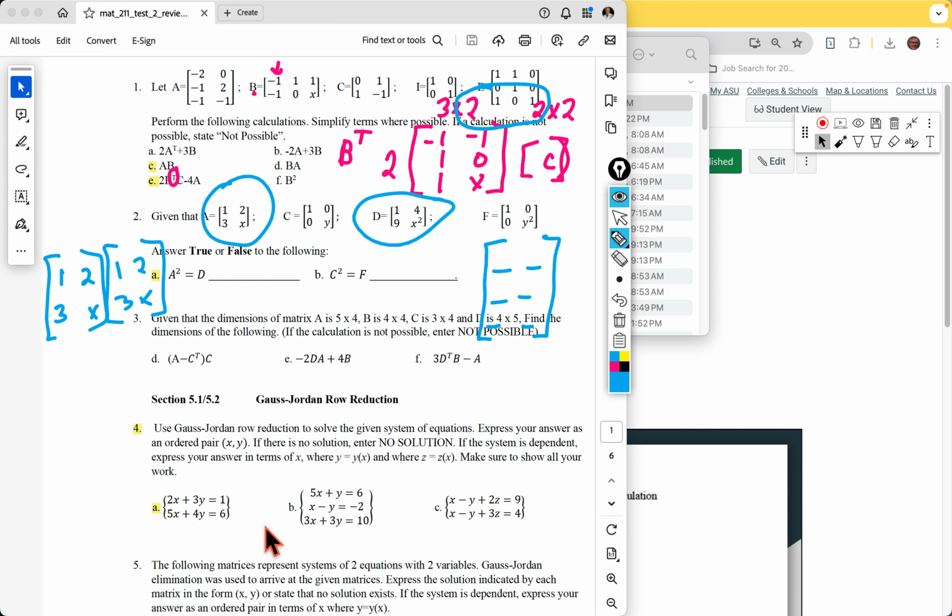So show me what you put in, the matrix, and that you used RREF. Put a box around it if you want. And then it produced X equals this, Y equals that. Or you could put the little matrix it produced. You could put it in reduced row echelon form, but then put the answer. So that's work. We're using technology, and we're showing how we use the technology. Does that make sense? Okay.